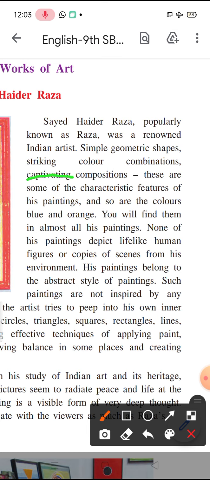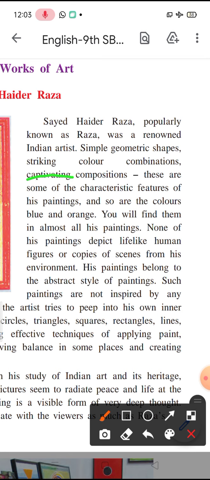None of his paintings depict lifelike human figures or copies of scenes from his environment. So in none of the pictures or drawings you will find that.